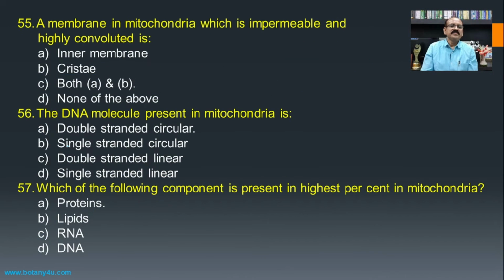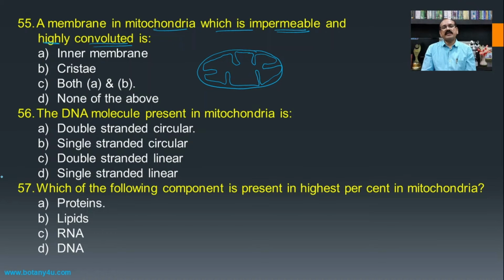A membrane in mitochondria which is impermeable and highly convoluted. If we see the mitochondria, then there is a presence of two membranes, that is the outer one and second one is the inner one. And if we see this inner membrane, then you will find that it is convoluted and it is impermeable to many different components.